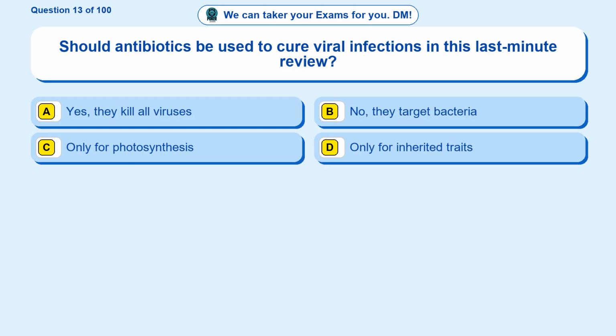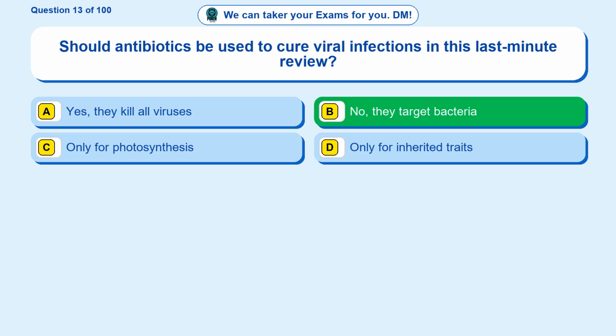Question 13. Should antibiotics be used to cure viral infections in this last-minute review? Option A. Yes, they kill all viruses. Option B. No, they target bacteria. Option C. Only for photosynthesis. Option D. Only for inherited traits.